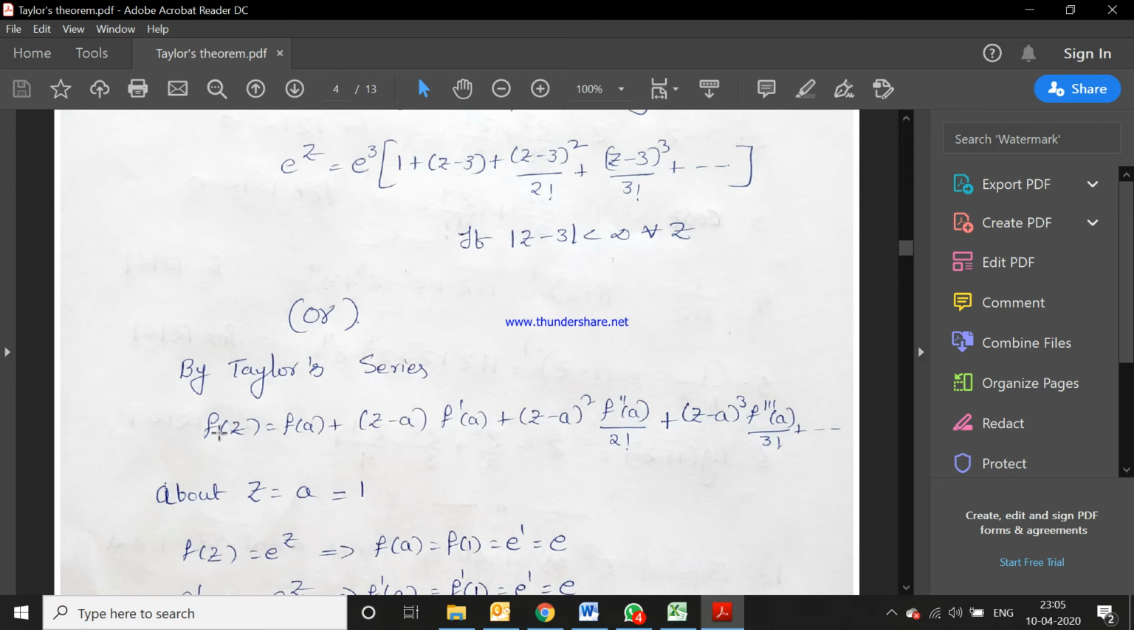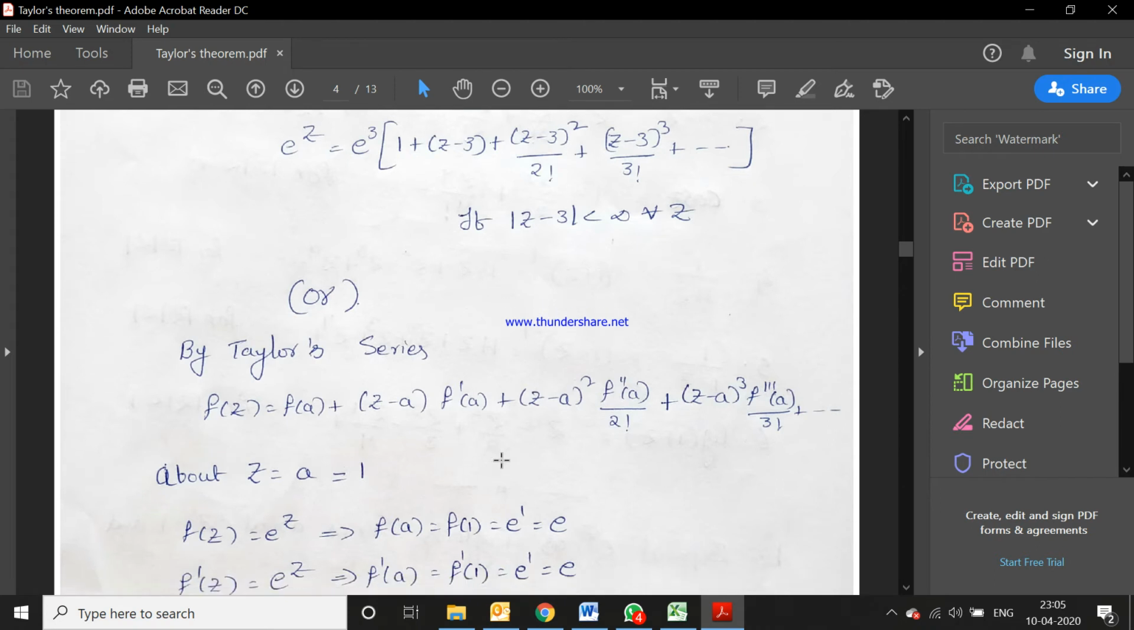First you have to write the series for f of z. F of z is equal to f of a plus z minus a into f dash of a plus z minus a whole square f double dash of a by 2 factorial plus z minus a whole cube f triple dash of a by 3 factorial plus so on. This is the standard series for Taylor's. So first you have to write it. After that we can write the series about z is equal to a. This is a Taylor series about z is equal to a, or in powers of z minus a.